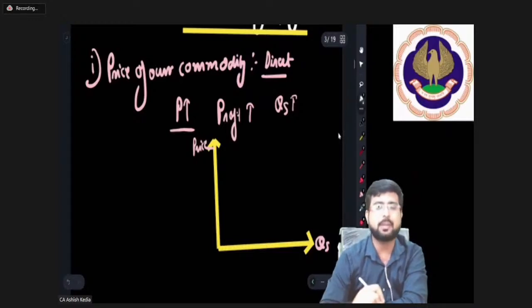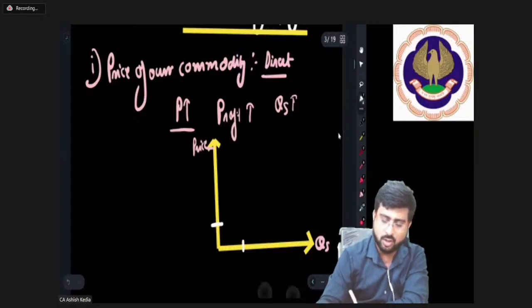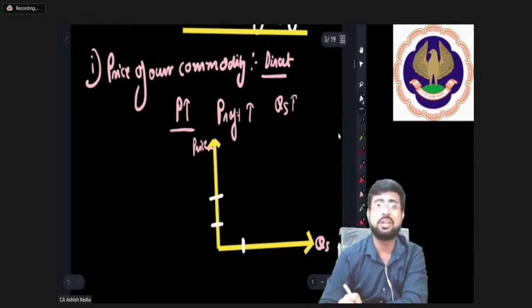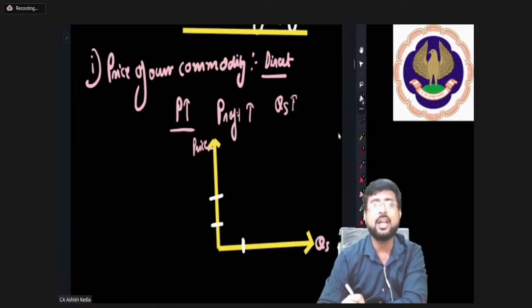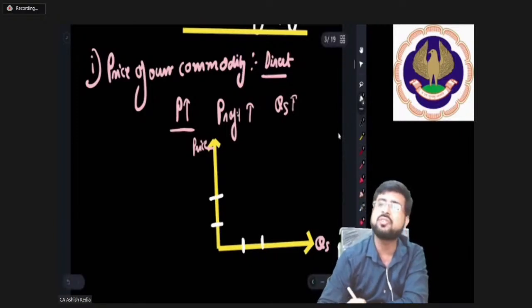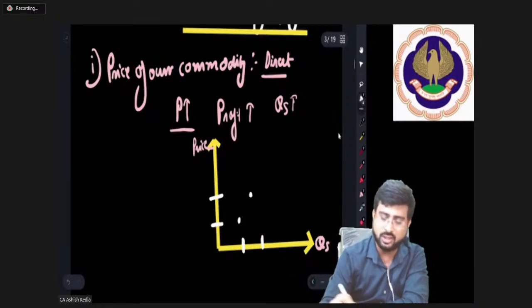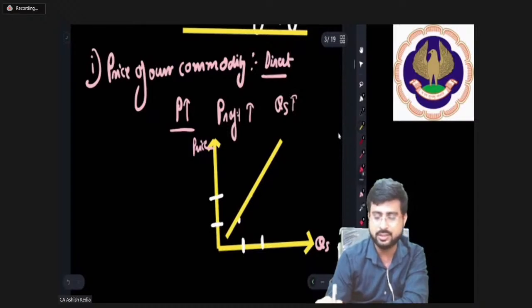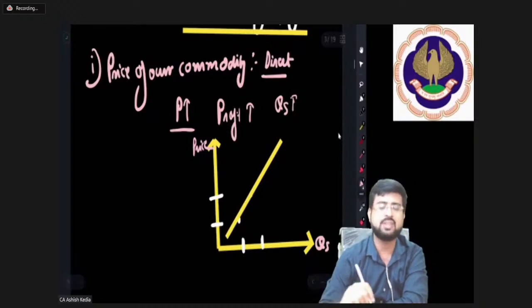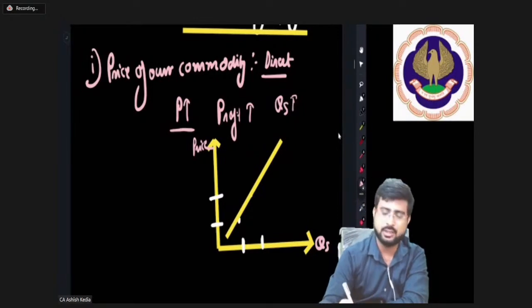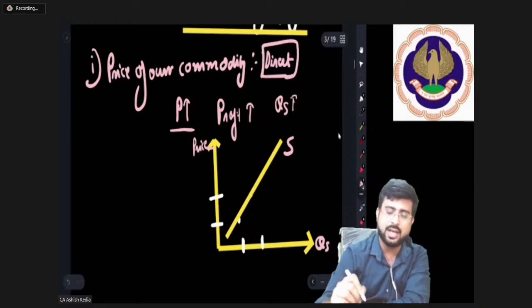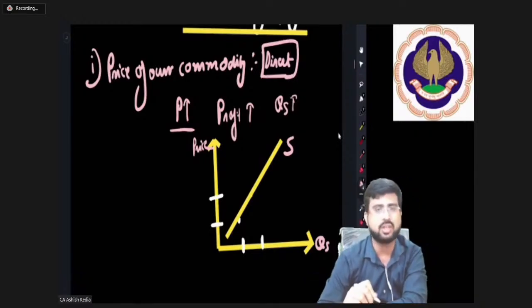Now, friends, what is happening is, if price is this, quantity supplied is this, but as soon as price rises, the profit margin rises, inducing the supplier or the seller to supply more, and therefore it shifts like this. Therefore you can see, if you draw this curve, if you join them, you'll see something like this. But that's it. This is the supply curve that we are talking about. And yes, there is a direct relationship, as I have mentioned at the very beginning of the class.